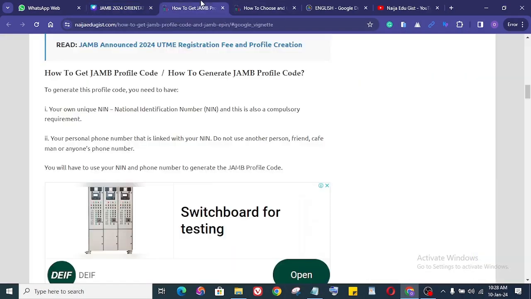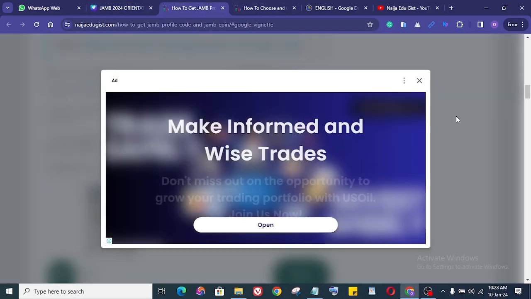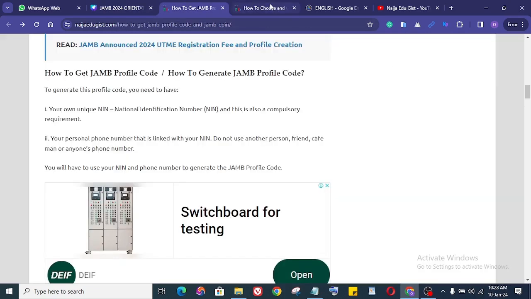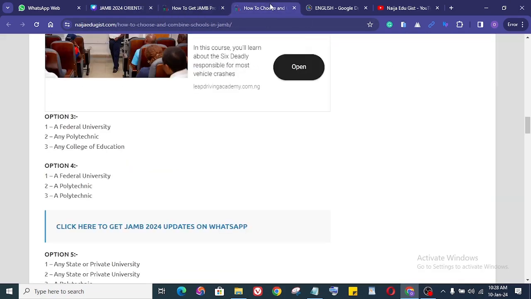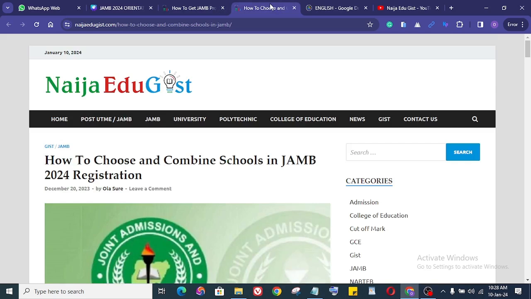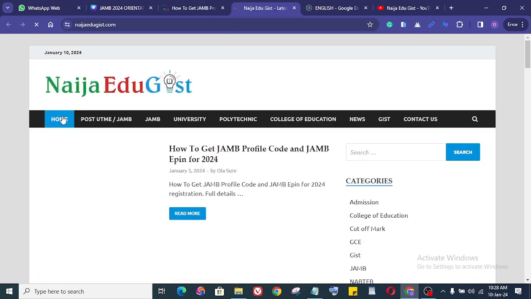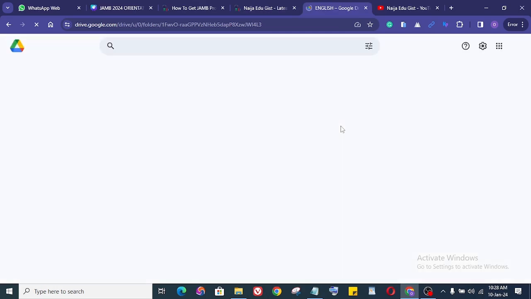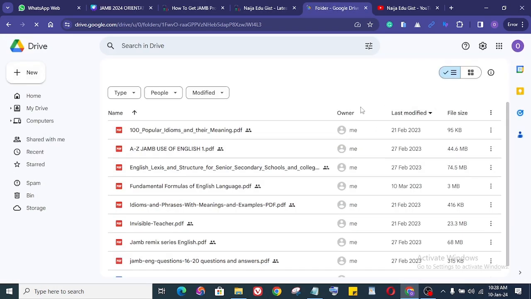for the links to register your profile code, to get your profile code, and of course to choose your schools, and of course the list of CBT centers where you can register for the JAMB UTME examination. So these are the free books that will be given to you together with my ebook.